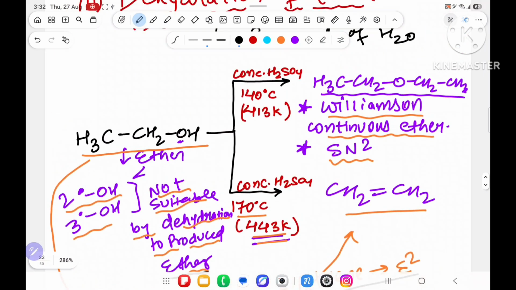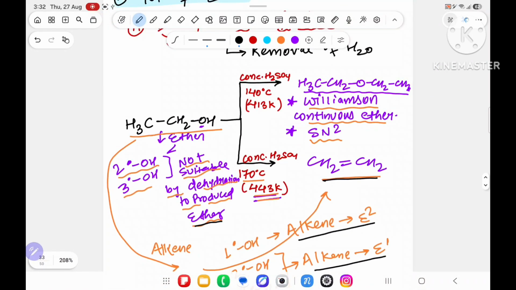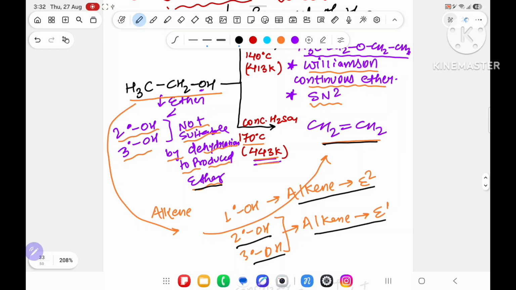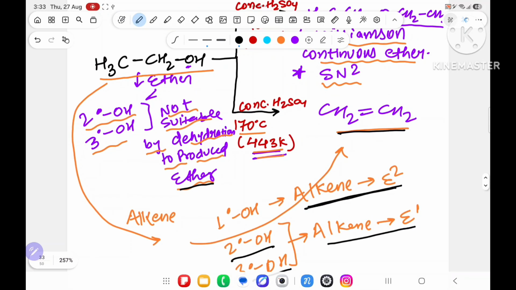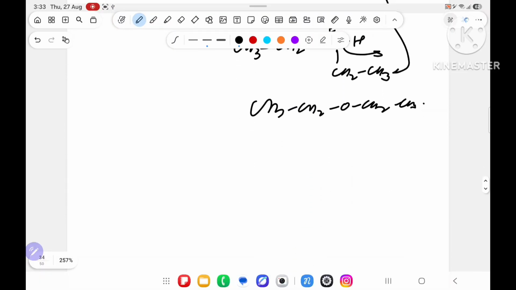And alcohol producing alkene, that I already dictated in haloalkanes and haloarenes, by dehydration of alcohol only. Understood? That part you already know. If it is 2 degree or 3 degree, carbocation rearrangement will happen. If it is 1 degree, no carbocation, no rearrangement. So the first topic, the preparation of ether from dehydration of alcohol, is completed. I hope you understood it. Lots of things you know, so I don't want to waste your time.